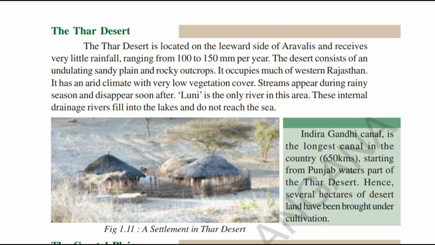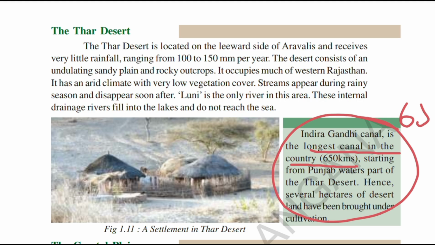Before moving on, we will see some more important topics. If you can focus here, the Indira Gandhi Canal is the longest canal in the country, covering 650 kilometers in length, starting from Punjab waters, and passing through part of the Thar Desert.